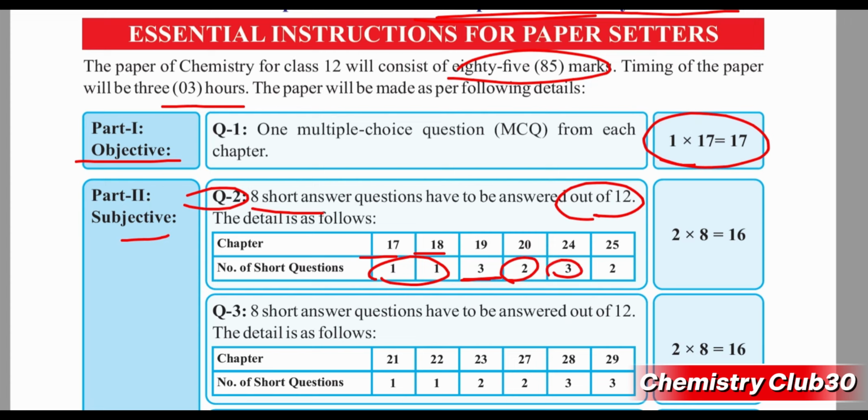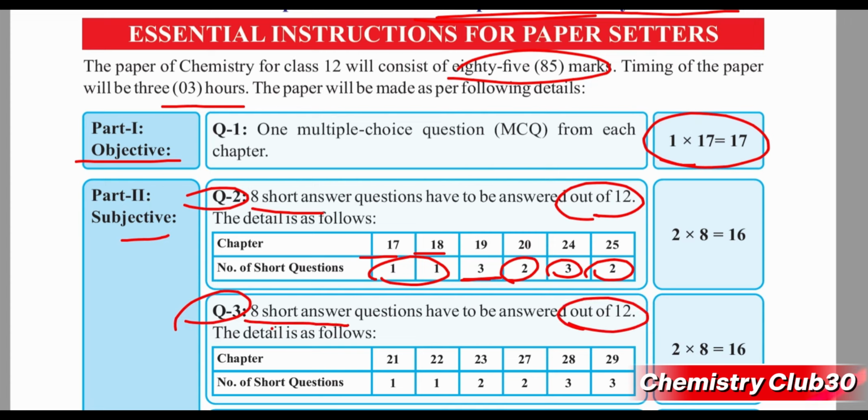3 short questions will be included from chapter 24, which is organic nitrogen compound. 2 short questions will be included from chapter 25, which is organic synthesis. So the major portion of this question is from organic chemistry. Almost 10 questions are from the organic part. Question number 3 also contains short questions. 8 short questions will be solved out of 12.